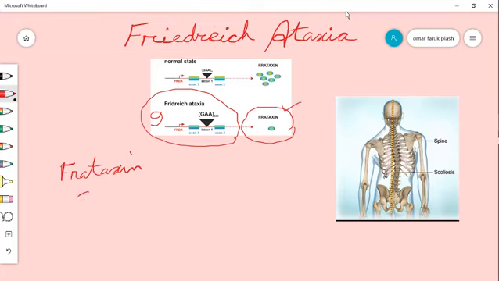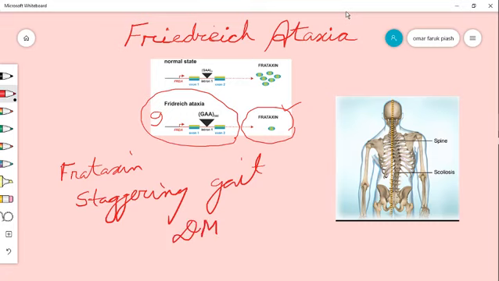Always staggering means staggering gait. In Friedreich ataxia, there is staggering gait and a sweet little heart. Sweet means diabetes, and there is hypertrophic cardiomyopathy, HOCM. In Friedreich ataxia, there is hypertrophic cardiomyopathy.